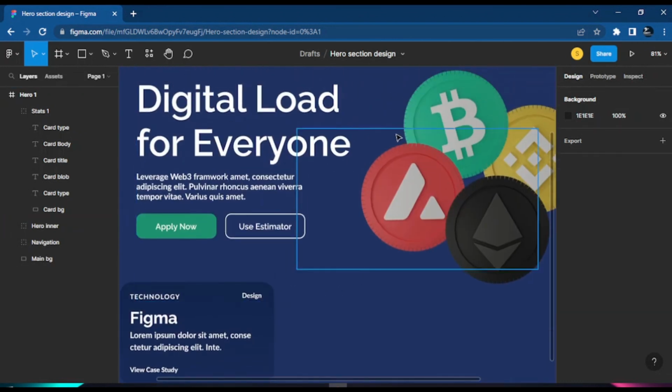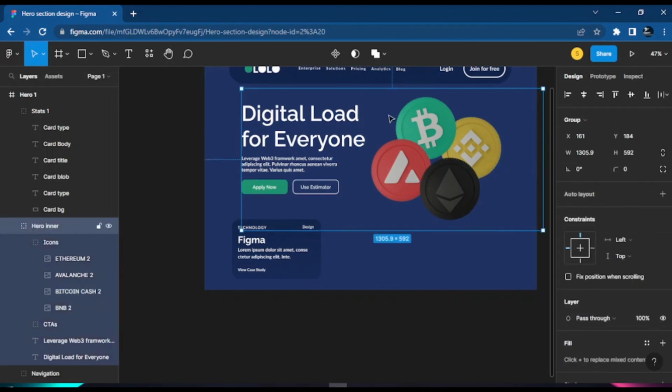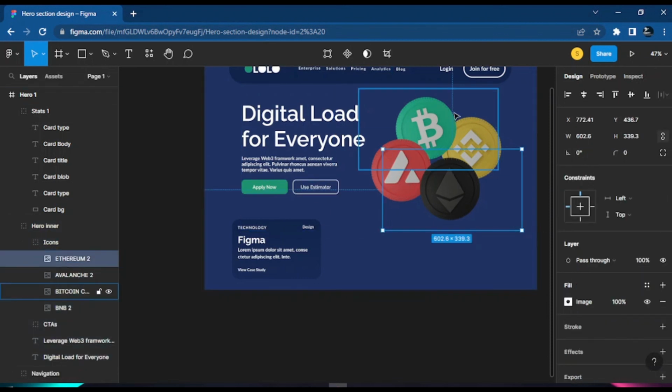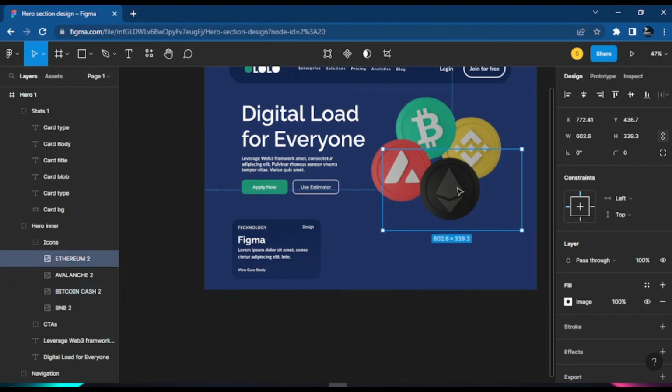Another thing I want to show now is how to rotate elements. I want to rotate the whole thing here. So I could just come to this icon. If you first rotate one icon, let's see RCB. So let's say we want to rotate this Ethereum. If you look at this Ethereum, maybe we want to bend it small. So I could just say, okay, this Ethereum, I want to bend it small.